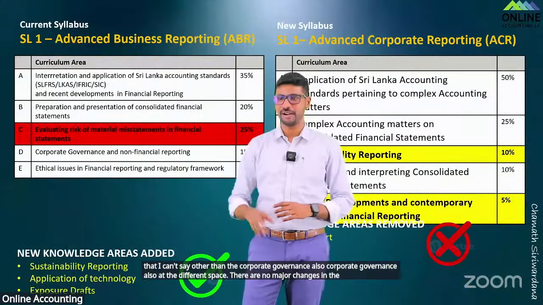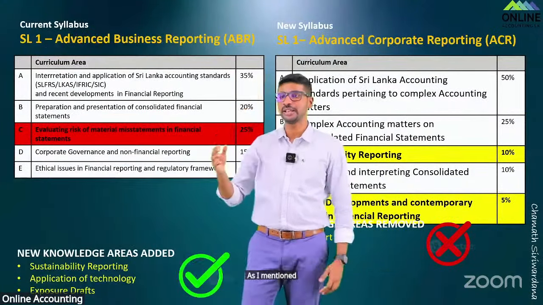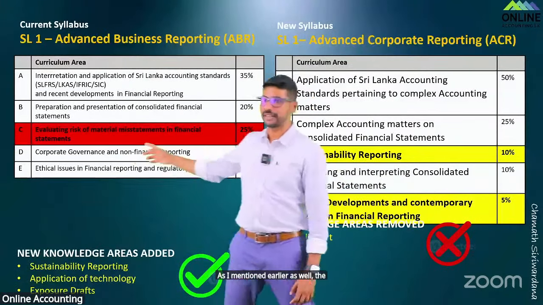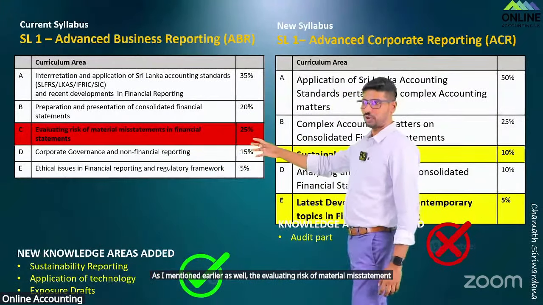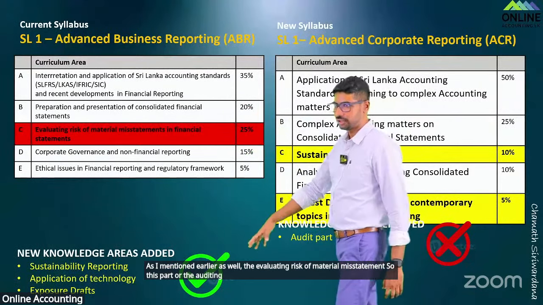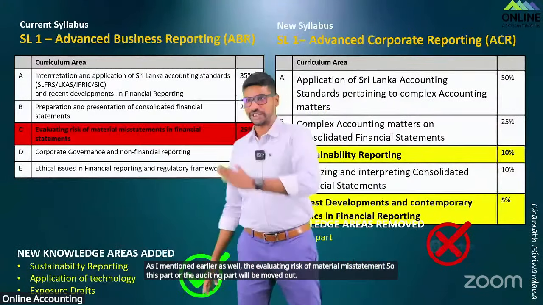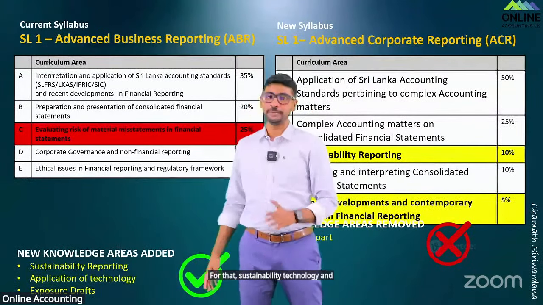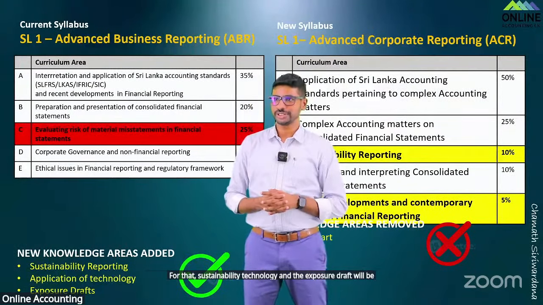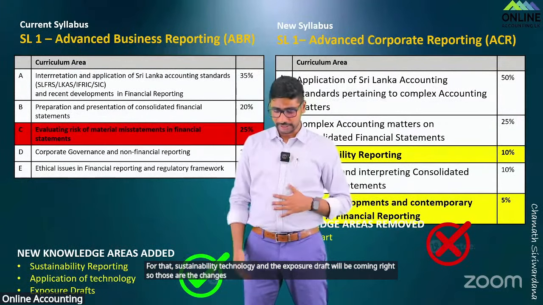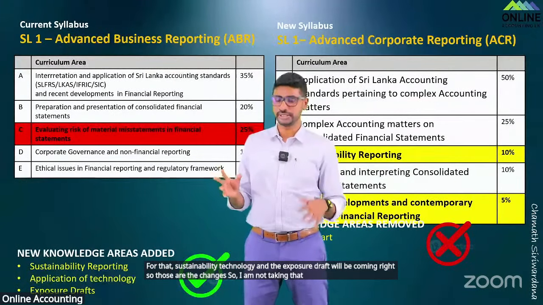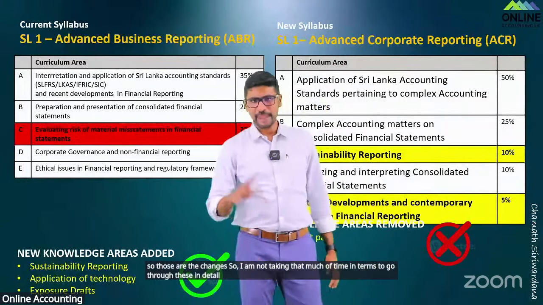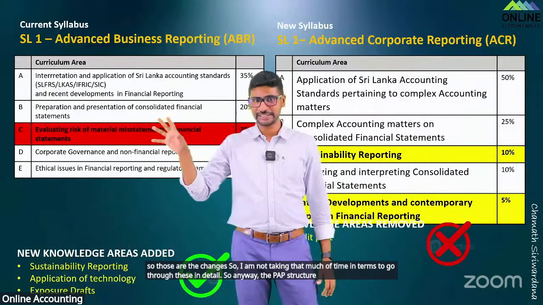And the SL1, as I mentioned earlier as well, the evaluating risk of material misstatement. So this part, the auditing part, will be moved out. For that, sustainability, technology, and the exposure draft will be coming in, right? So those are the changes. So I am not taking that much time to go through these in detail. Anyway, the paper structure and everything we will be discussing separately.